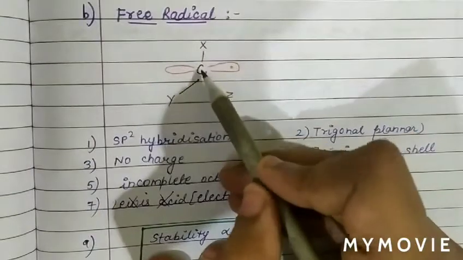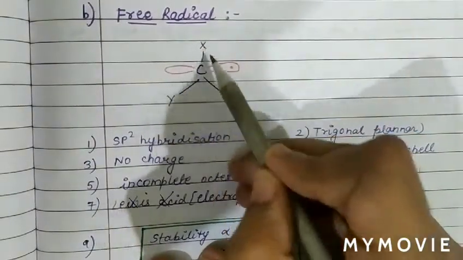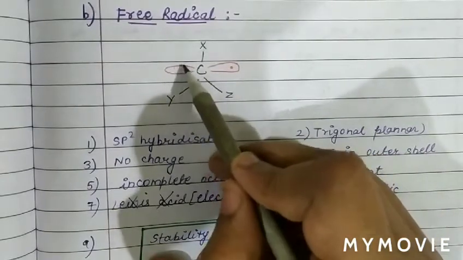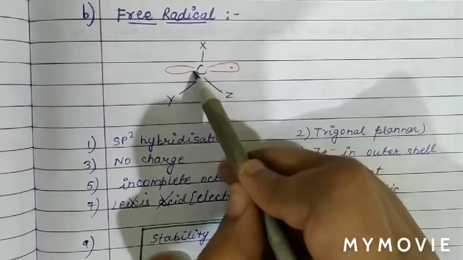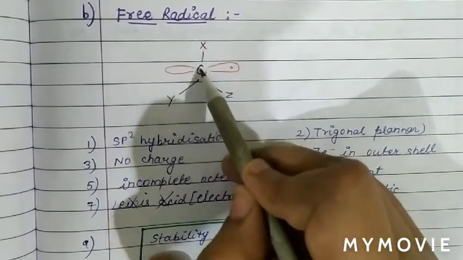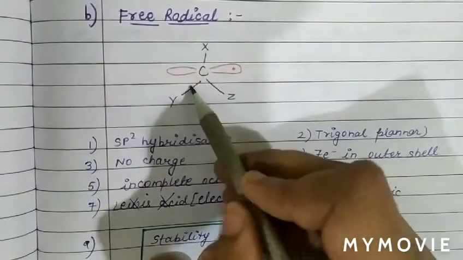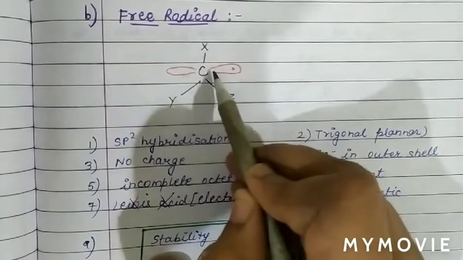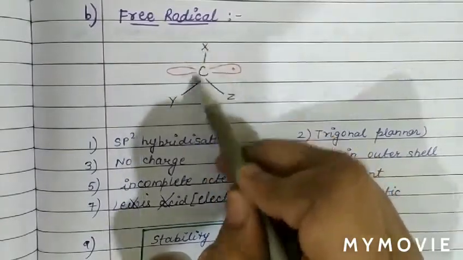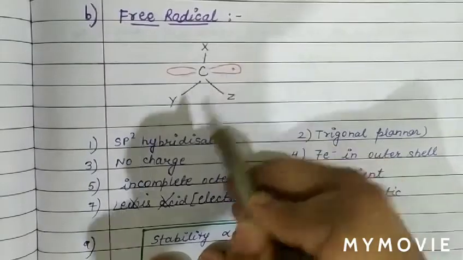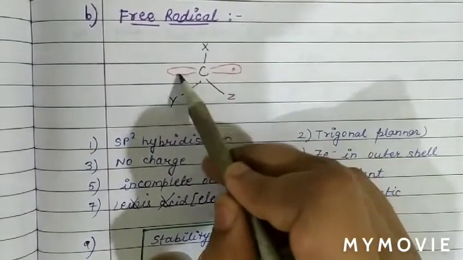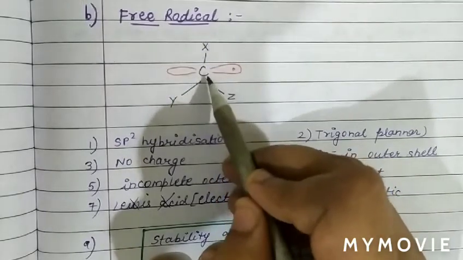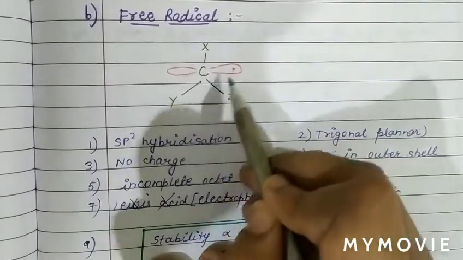As in carbocation, the carbon is also attached with 3 atoms X, Y, Z. Now we can see in carbocation the vacant orbital has no electron. So this orbital is vacant in the case of carbocation, while in the case of free radical, this orbital, which is perpendicular to the plane of the molecule CXYZ, has an unpaired electron. So in carbocation, the p orbital is perpendicular to the plane and vacant, while in free radical, the p orbital which is perpendicular to the plane has one unpaired electron.